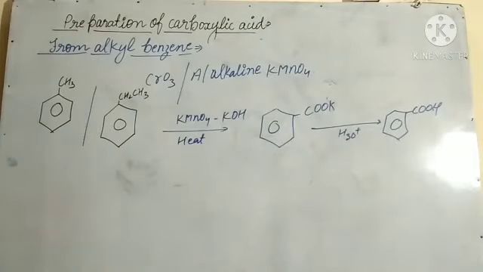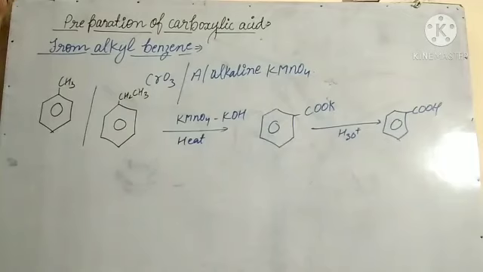Next is from alkyl benzene. This alkyl benzene can be oxidized to aromatic acid. It doesn't matter whether primary or secondary alkyl benzene is taken. If we take primary alkyl benzene or methyl benzene, the entire chain will oxidize into carboxylic acid.